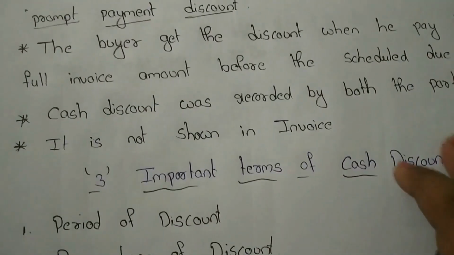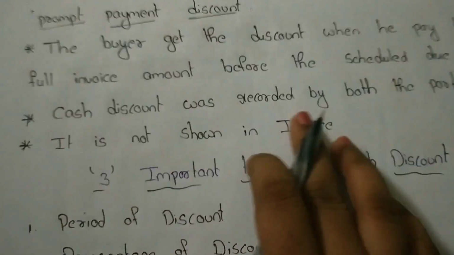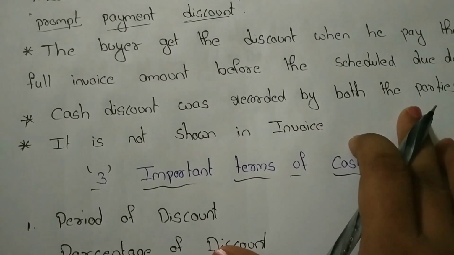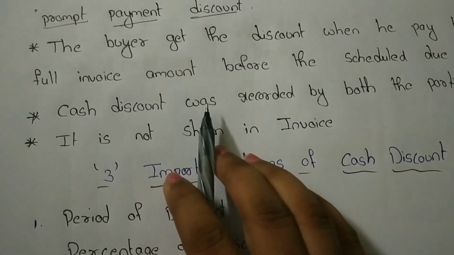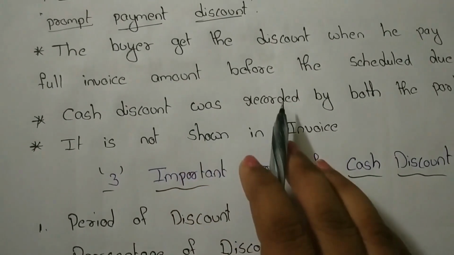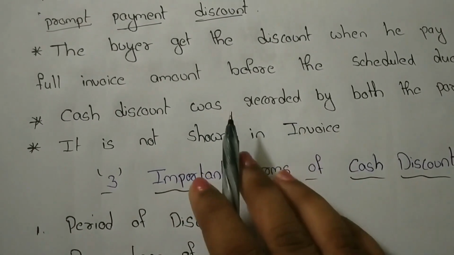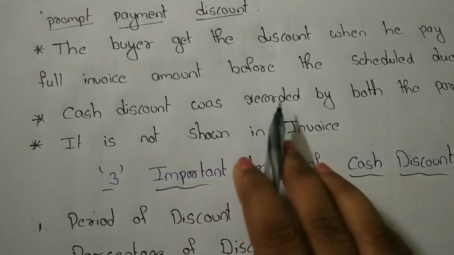Okay, next one. Cash discount is recorded by both the parties. It means the manufacturing companies already issue an invoice to the retailers, right? So the invoice should be prepared.